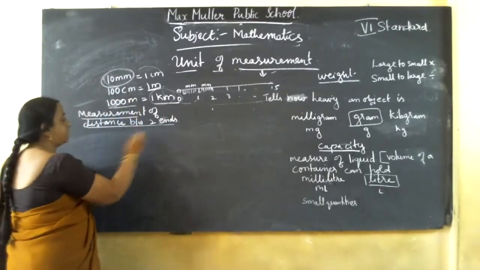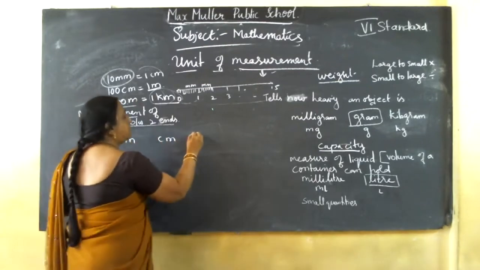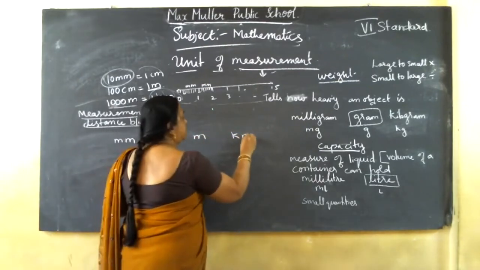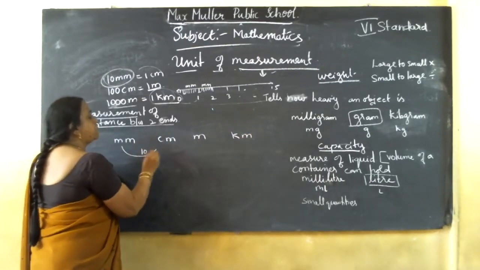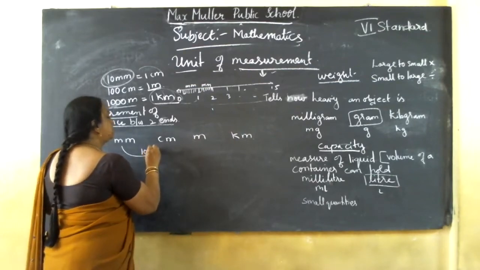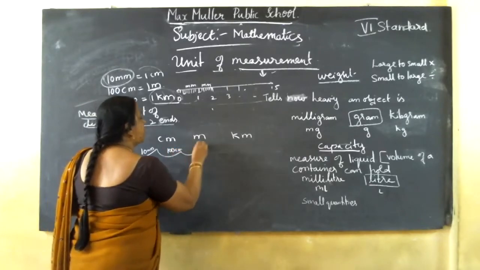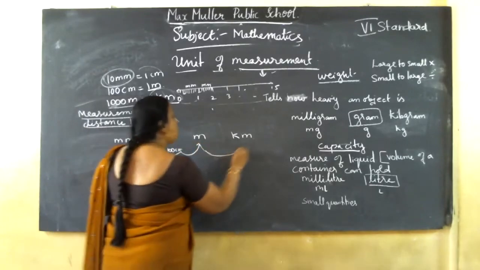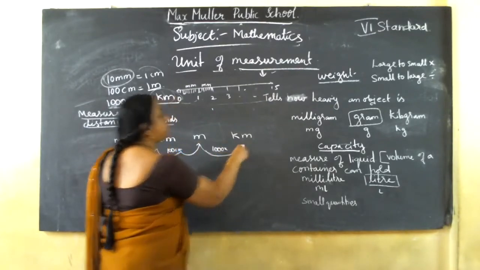Now first I'll write the smaller unit to the big one: millimeter, centimeter, then meter, then kilometer. So here, 10 mm equal to 1 centimeter, then 100 centimeters equal to 1 meter, then 1000 meters equal to 1 kilometer.